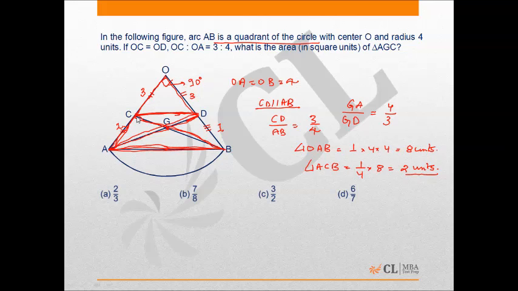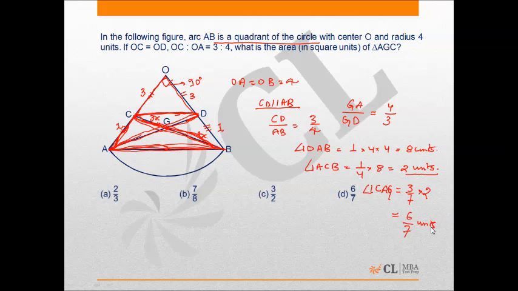Now in this triangle, this one that you marked out, okay? If I'm assuming this as a base and this ratio is already 3 is to 4, so the area of triangle CAG, or AGC, is, this length is 3, then this length is 4. I put an x to be on the safer side. So this is 3x and this is 4x. So this is 3 by 7 of 2. So it becomes 6 by 7 units.